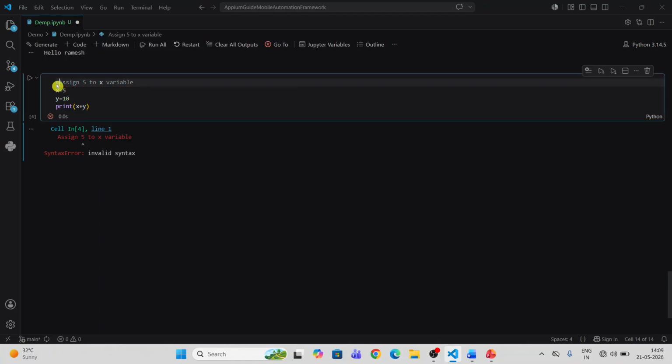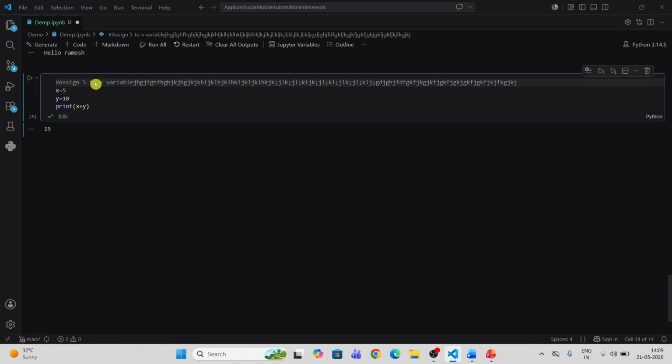So how can you provide a single line comment? Just put a hashtag. Now we run it, and it runs, because if any line starts with a hashtag, it is treated as a comment until the end of the line. See, I put anything here till the end of the line, and it is treated as a comment. This is the single line comment.